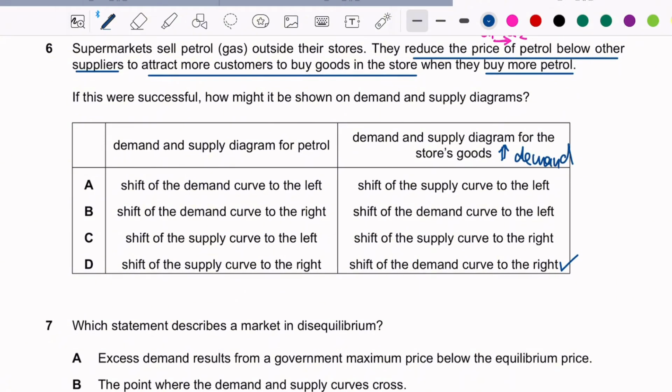But why is the first part here shifting the supply curve to the right? Why does the supply increase already? See this part.